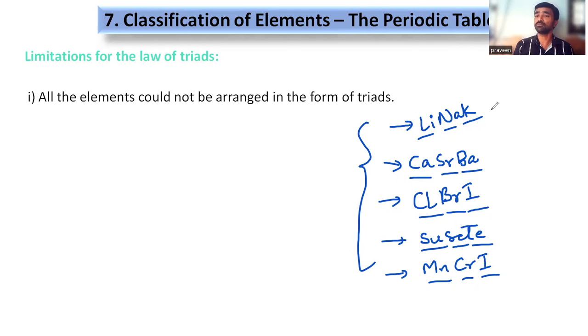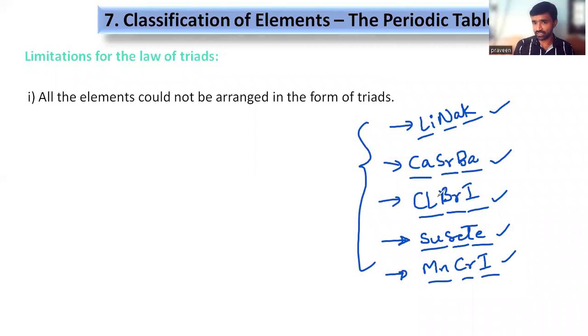With these pronunciations, I am able to remember them simply: LINAC, Castroba, chlorobro-I, Suset, and mancro-I, right? If it is comfortable, you can remember it. Otherwise, you can create your own simple logic. This is my logic to remember these triads.